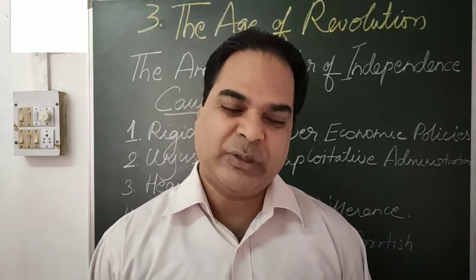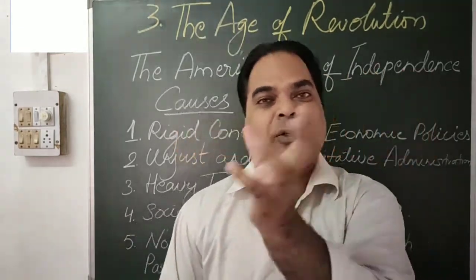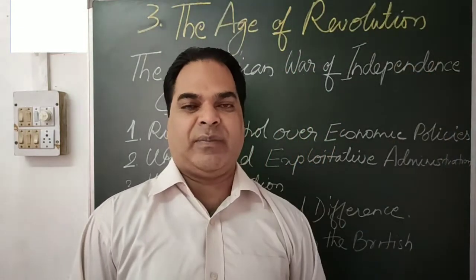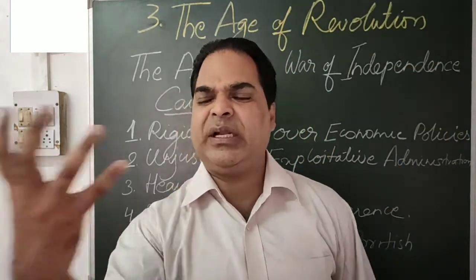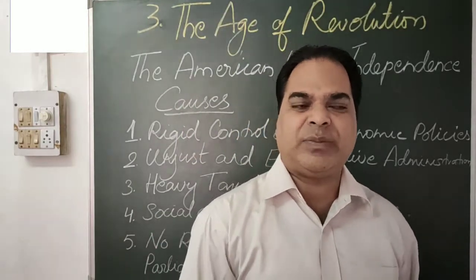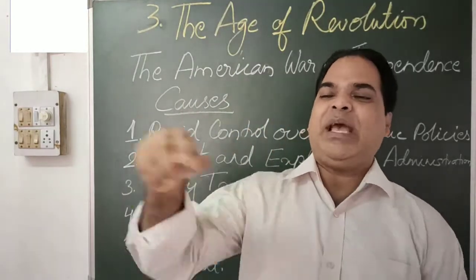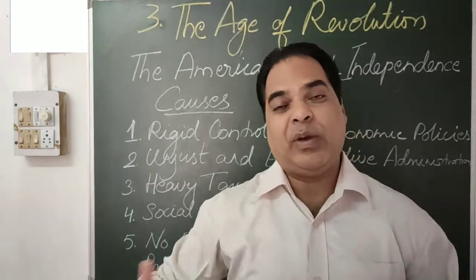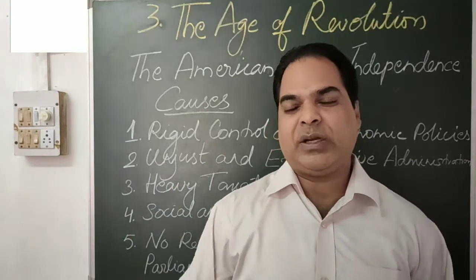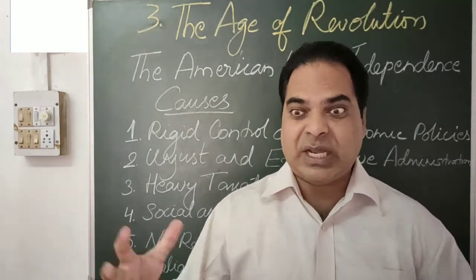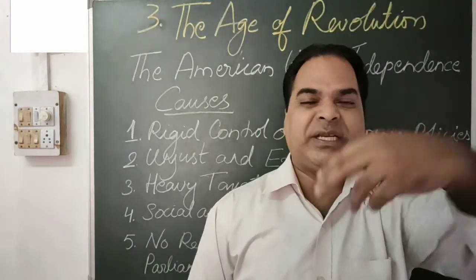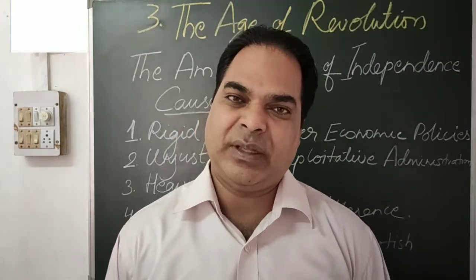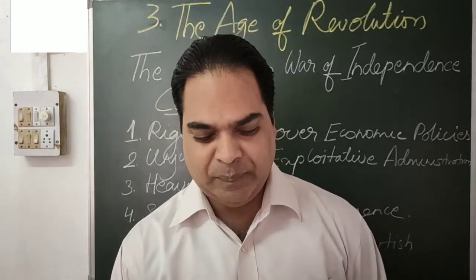Did you understand? So this is all about administration. Once again, the 13 colonies had their own assembly, but the governor was appointed by the British government. New country, new land, there should not be any interference, but they felt that they are our people, so we have the right to govern over them. But the people who had left their homes and settled there were independent-minded, free-minded people; they wanted freedom. And when this type of encroachment was seen in their political life, they became very frustrated. They wanted to free themselves from British rule.